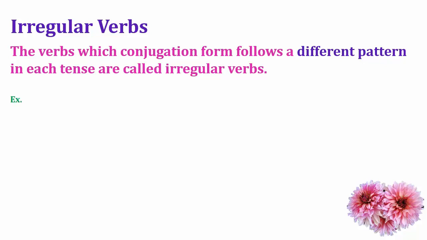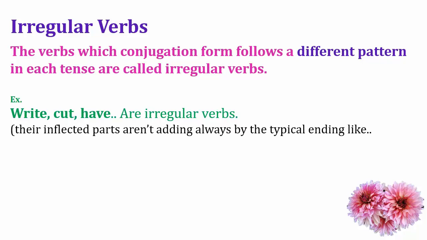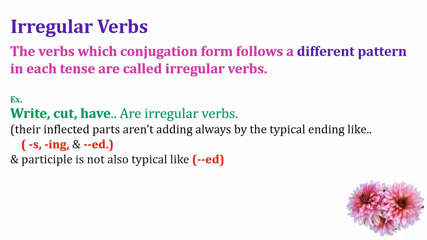Let's see with examples. Write, cut and have, they are irregular verbs because their inflected parts aren't always formed by adding the typical endings like s, ing and ed. And participles are also not typical like ed.